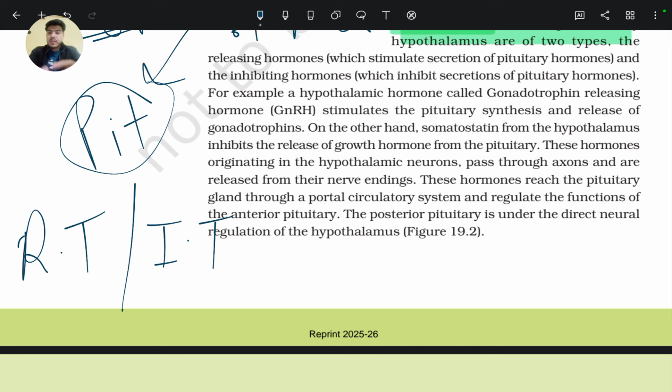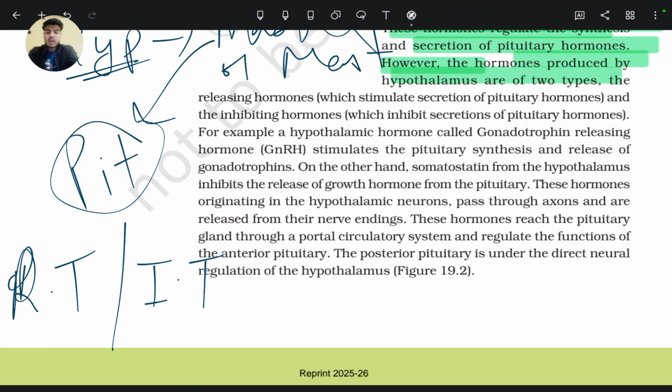Releasing hormones stimulate the secretion or release of pituitary hormones, and inhibitory hormones inhibit the secretion of pituitary hormones.